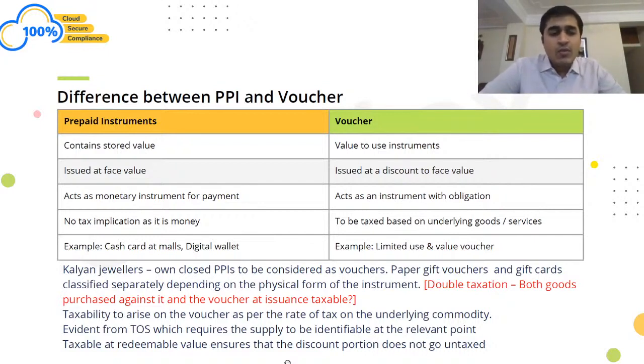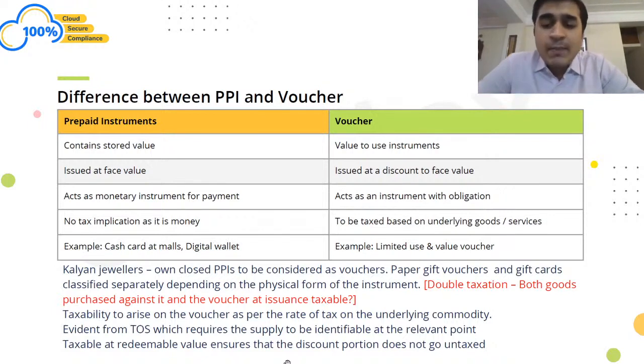Now we have a very famous advance ruling in the case of Kalyan Jewelers, which has, I think, its own limitation and should not be followed blindly. What it essentially says is that it is considering prepaid instruments as vouchers, and it is not taxing the underlying product, it is actually taxing the voucher itself.